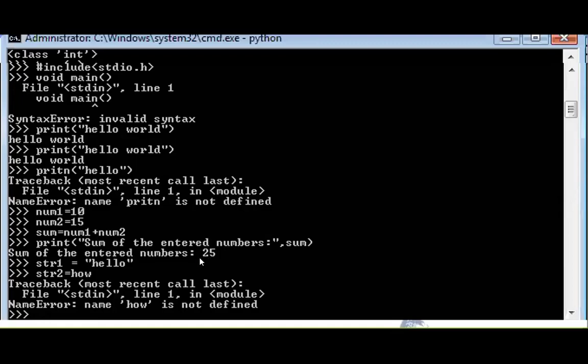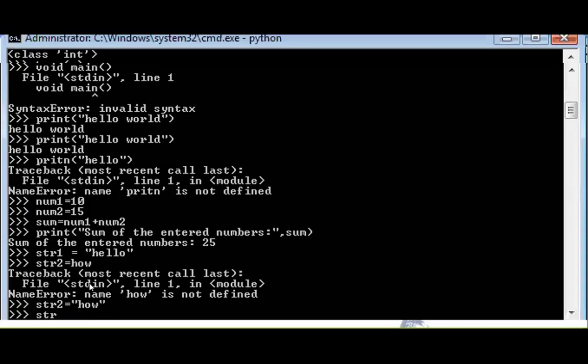This is the main advantage. The error says File stdin line 1, NameError: name how is not defined, so it is treated as a name, not a string. That's why this line is not executed. So for that purpose, str2 is equal to, I am giving double quotes, how.